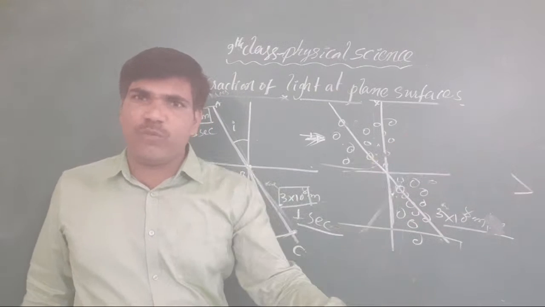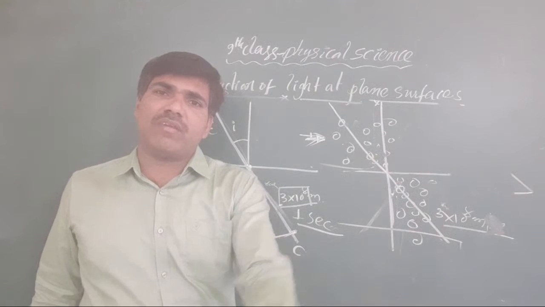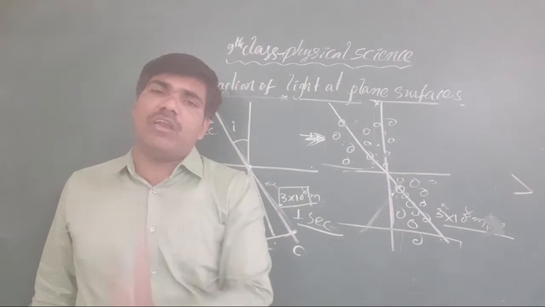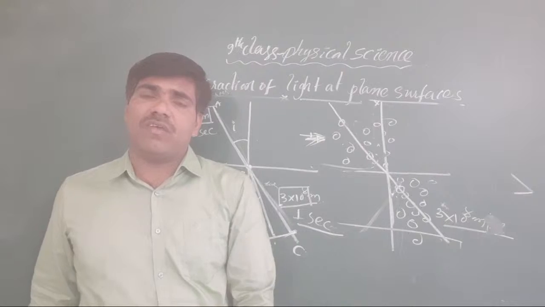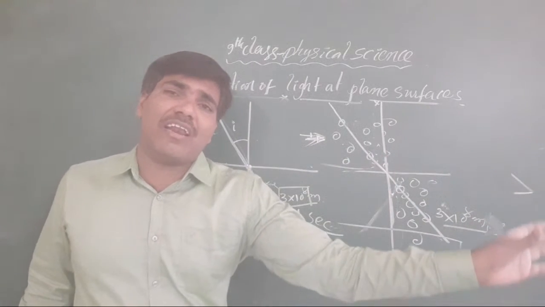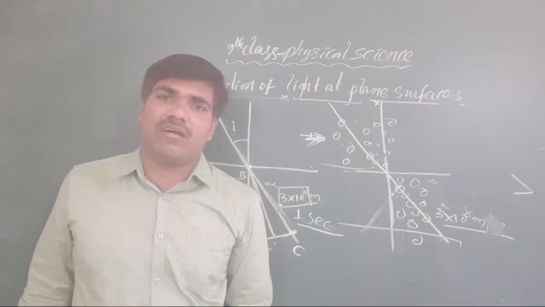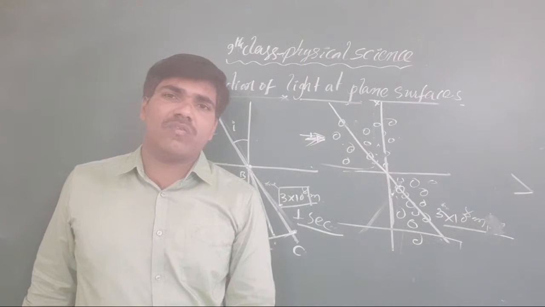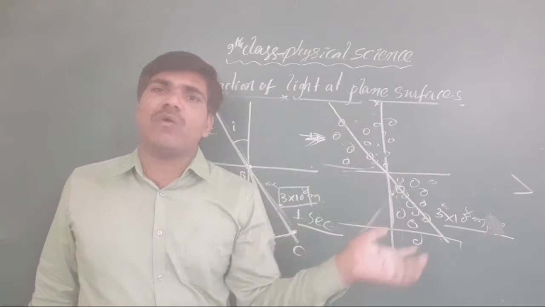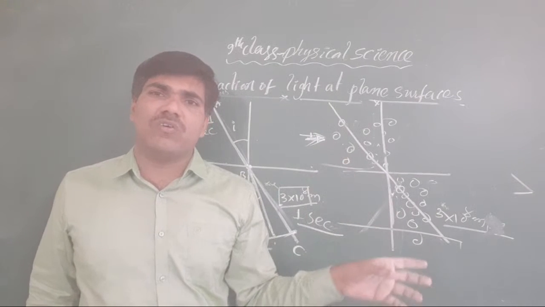In 4 benches, how many members are there? 12 members, so there are more molecules in the same place. When you go to the other side, there are only 10, so it is called rarer than this particular area. Clear, all the students? This is the only thing. You already know it well from the chapter Matter Around Us, where we discussed it.